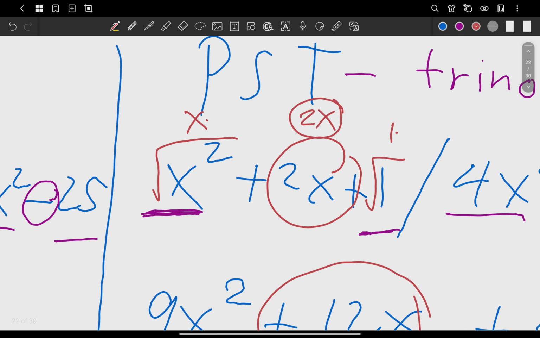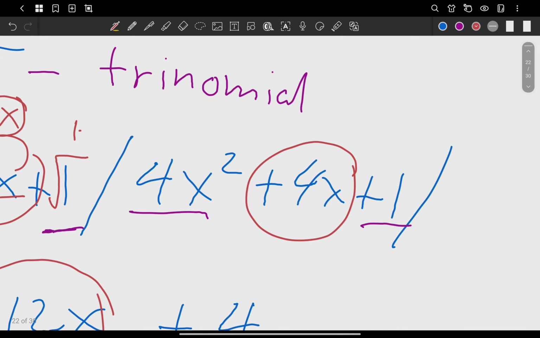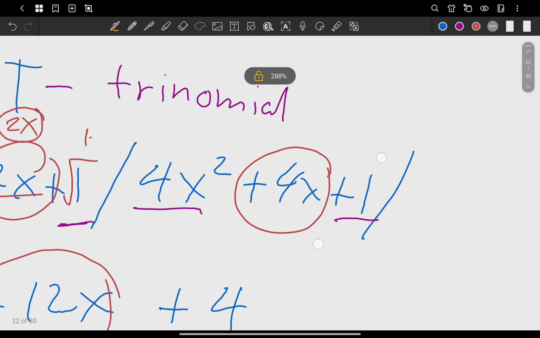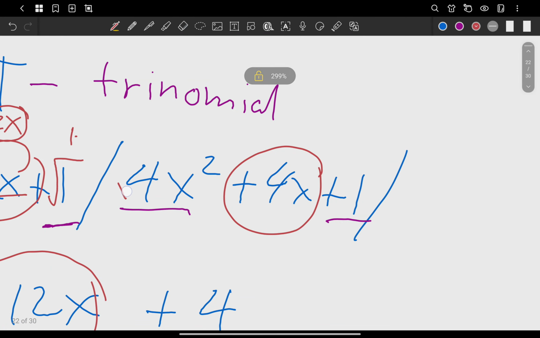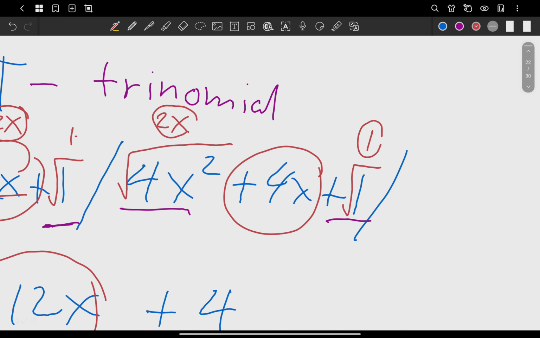Again, always times 2. Next, you have 4x squared plus 4x plus 1. What's the square root of 4x squared? It's 2x. What's the square root of 1? It's 1. What's 2x times 1? It's 2x, right? Times 2? It's 4x.